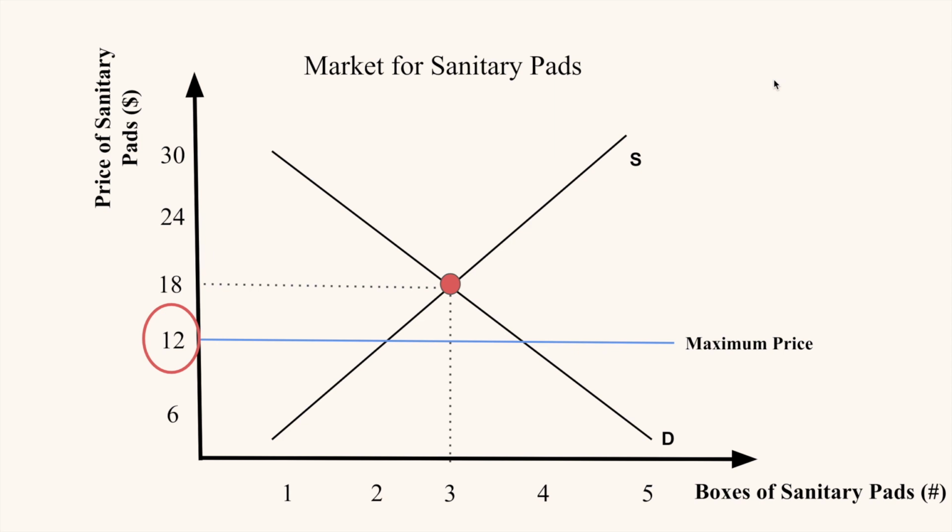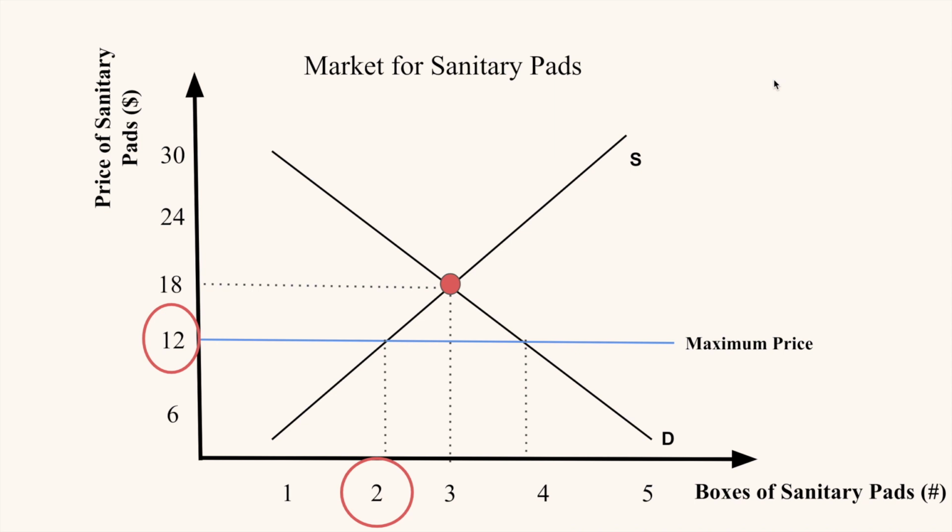However, the imposition of a maximum price does not necessarily solve the problem straight away. Rather, what we can see is that a decrease in price results in an increase in demand, here to 4 boxes of sanitary pads. However, the same decrease in price also results in a decrease in supply to 2 boxes of sanitary pads.